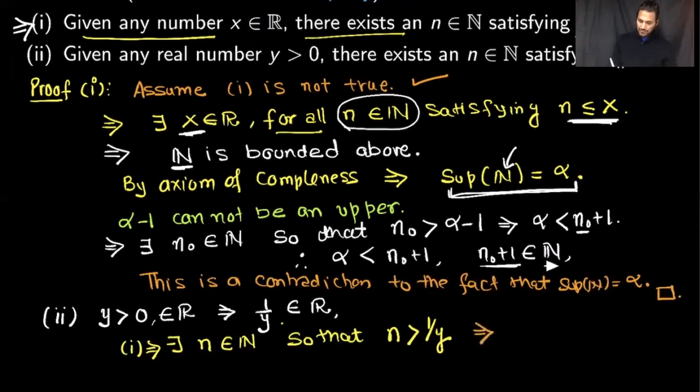If I take the reciprocal of n, it becomes 1 over n, and the inequality flips. And if I take the reciprocal of 1 over y, this becomes y. And this proves our statement number 2. That is, for any real number y, there exists a natural number whose reciprocal is strictly less than y.